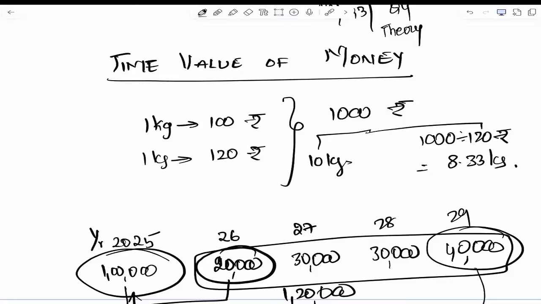Interest is a compensation for decline in the purchasing power of money.